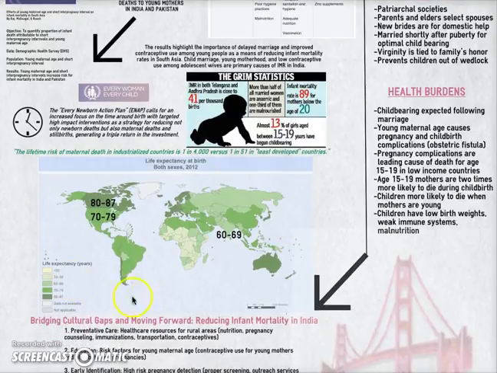Now, taking a look at the life expectancy across the globe, the Americas have a range of 70 to 87, whereas India 60 to 69 years of age. However, I wanted to show this because this number here has increased significantly over the years.